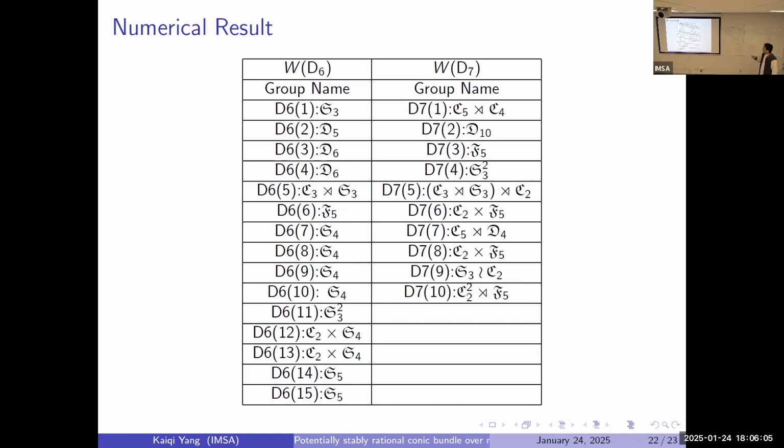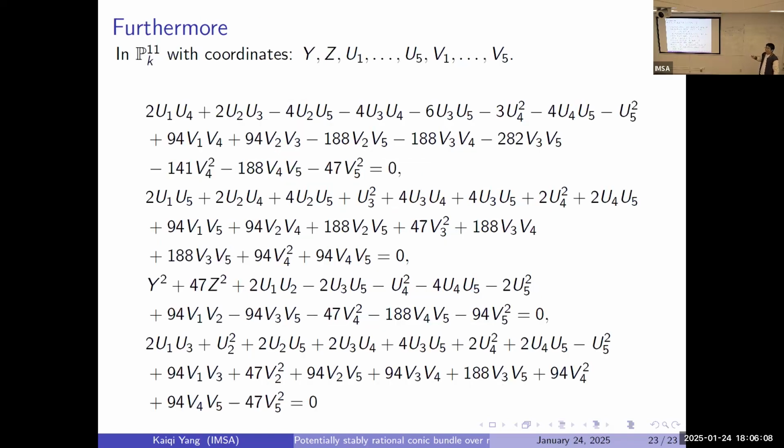But I end up with something like this. So here the coordinates y, z, u5, v5 are why we stay in P^11 and have to solve it. Yesterday I said it's 5, but actually it's 4. So this is the first one, the second one, and the third one.